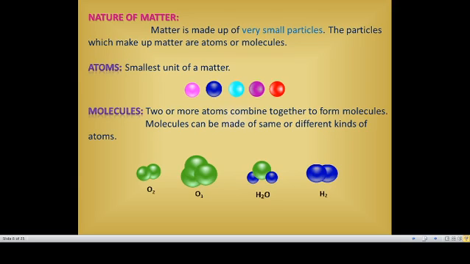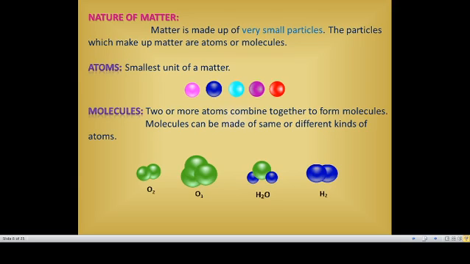Atoms means smallest particle. These atoms are constituted to give matter. So what are molecules? Two or more atoms combine together to form molecules. Atom is an individual, very smallest unit. Two or more atoms combine to give molecules. Molecules can be made of the same kind of atoms or of different kinds of atoms.